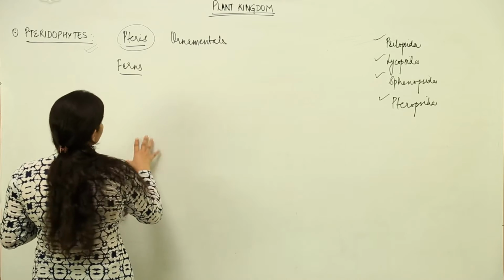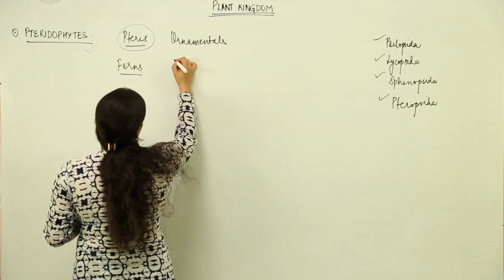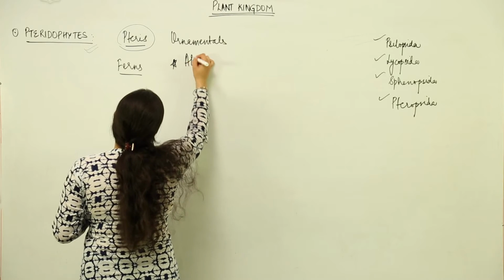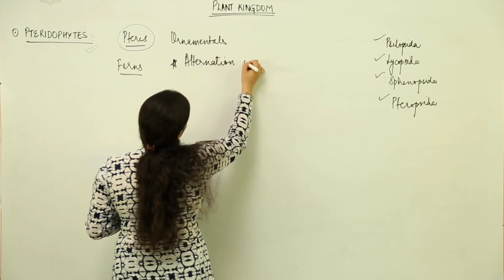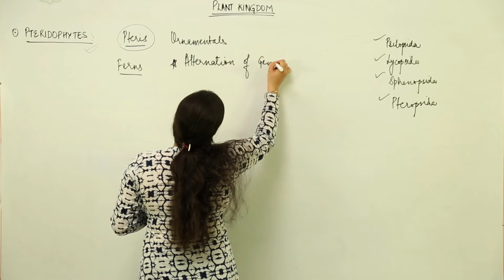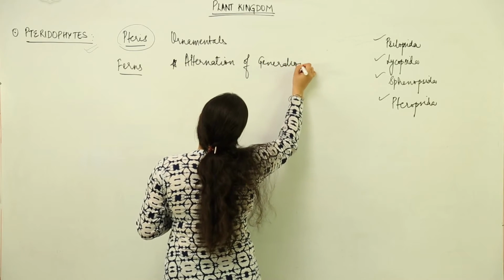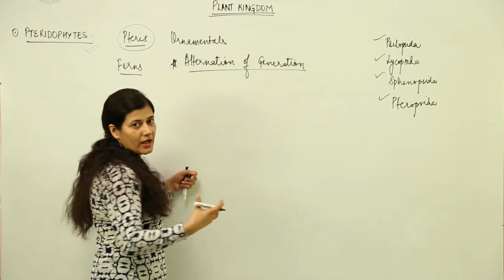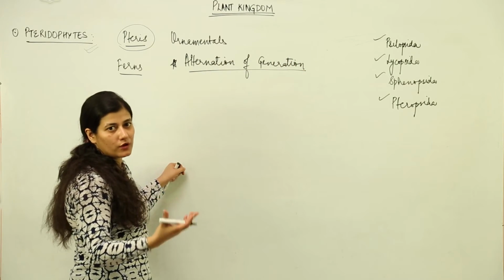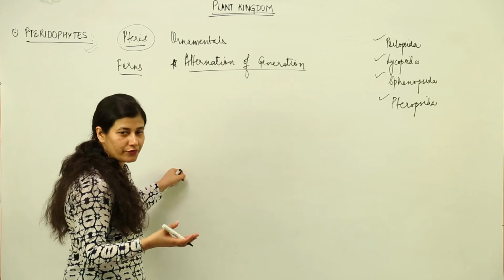Now, what we have to see over here is, do they show alternation of generations? Earlier we saw this alternation of generation in bryophytes, and by that I meant that half of the plant life cycle would be in haploid form and the rest would be in diploid form.